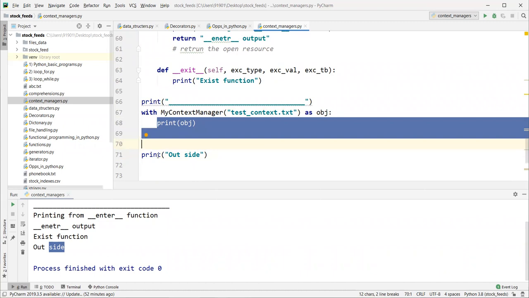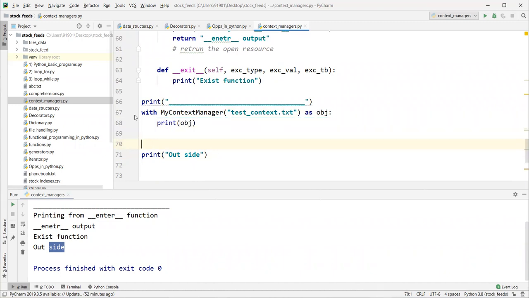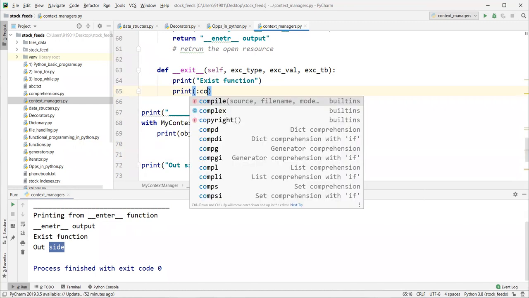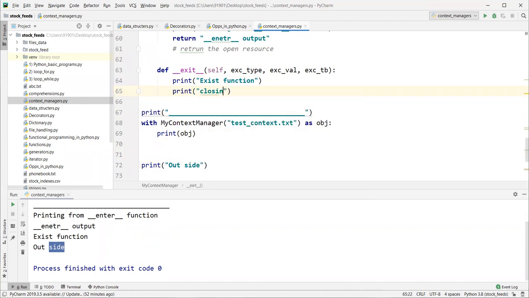Once you are done with your job, the execution control comes out of this block. Did you take care of closing the resource? No, right? Python is closing it for you automatically with the help of the context manager.